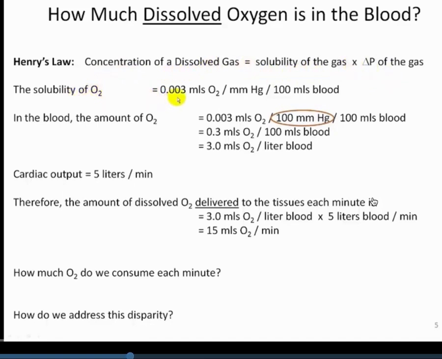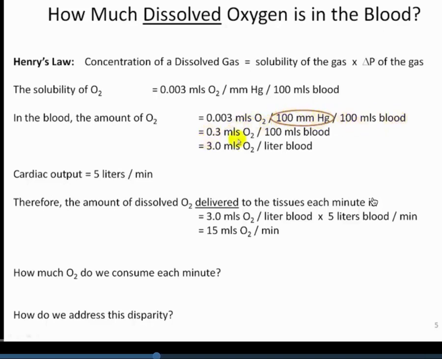So the solubility, this is a constant for oxygen, is 0.003 mLs of oxygen per millimeter of mercury per deciliter of blood. If we plug these numbers in, the amount of oxygen is going to be the solubility, 0.003, times 100 millimeters of mercury, our partial pressure that exists essentially in the plasma. This is our PaO2. So we're trying to figure out how much oxygen will actually physically be dissolved in there. It depends on what that partial pressure is in the plasma. In this case, it's 100 millimeters of mercury. And so this is our plasma value per deciliter of blood.